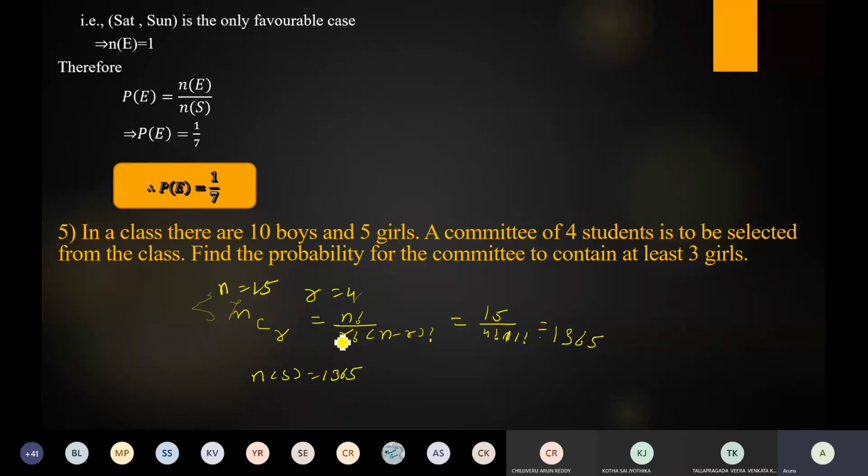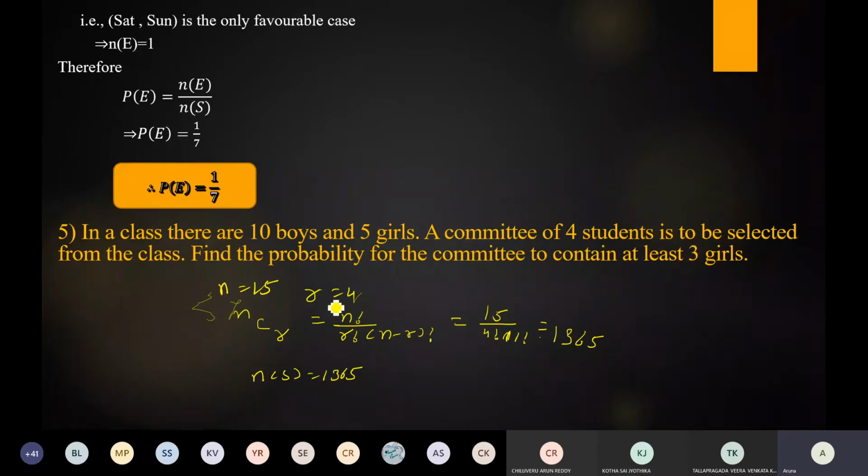To find the probability of any event, first we have to calculate the number of elements in the sample space. Here, how do we find the number of elements in the sample space? First identify n and r. In a class there are 10 boys and 5 girls, so the total number of students is 15, and a committee of 4 students is to be selected, which means we select only 4 students.